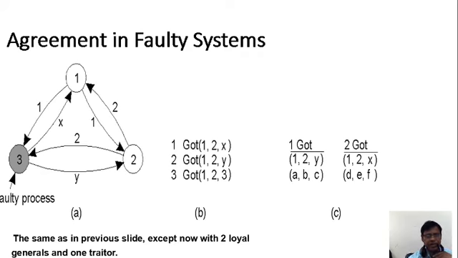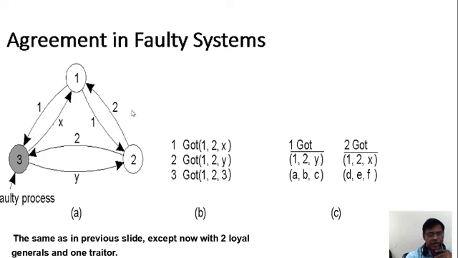Okay, and this is also the same way how the agreement is going to take place in faulty systems. How the agreement is going to take place in faulty systems. Okay, so what is the faulty process here? Here also the same way 1 to 2, 2 to 3, and 1 to 3. Okay, a process of sending and a process of receiving the packet information. And here also it is going for agreement, that is how the things are going smoothly, that is 1 2 3. Okay, this process is synchronized.